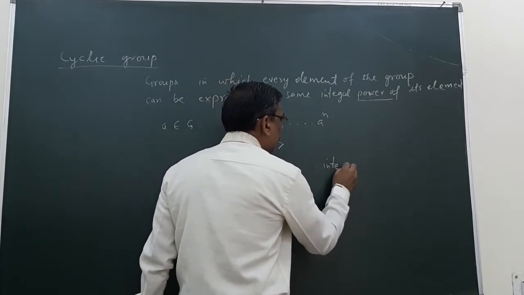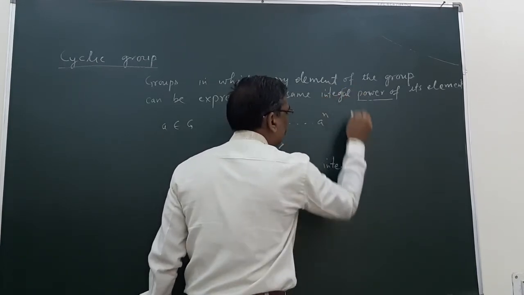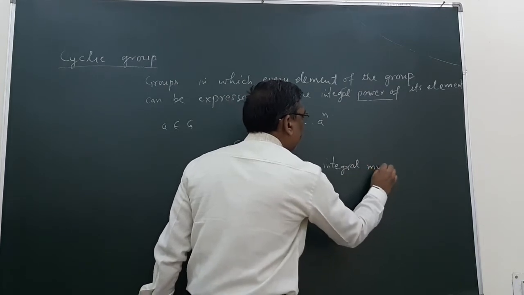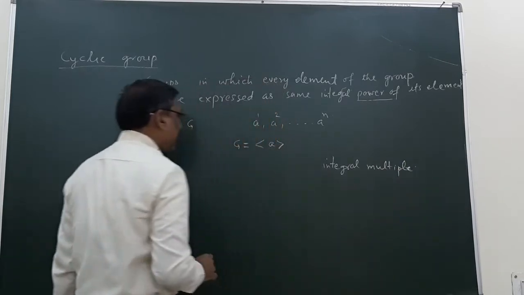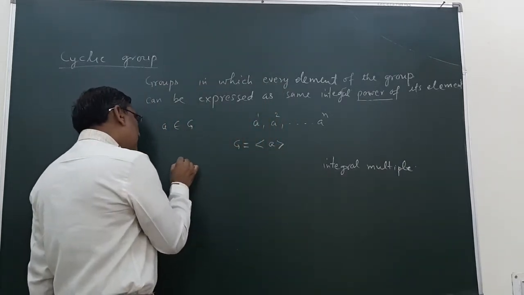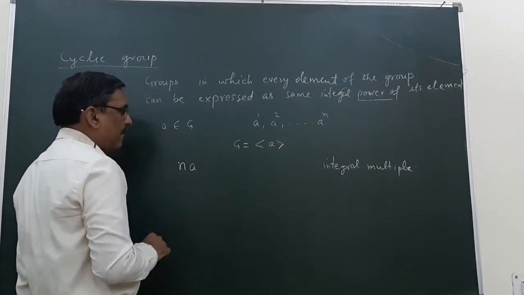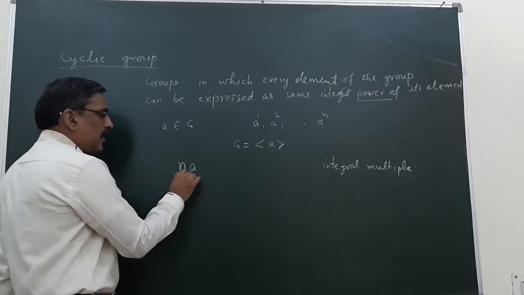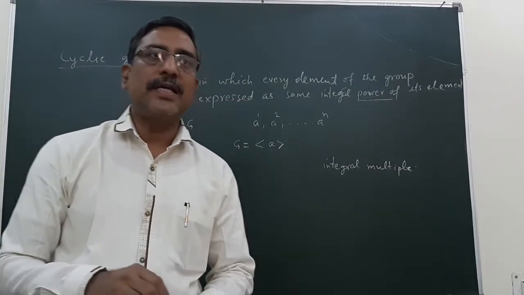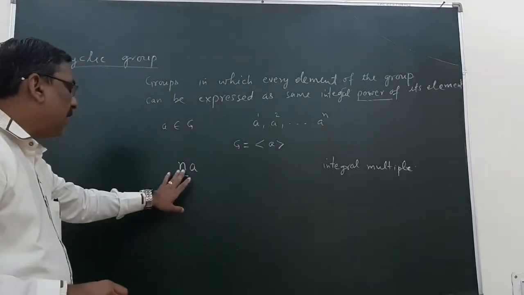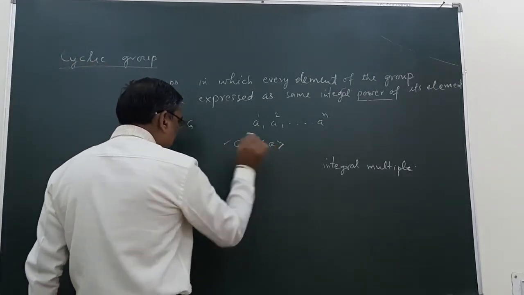We can write it in this way: n is an integer and A is any element, means every element of the group can be expressed as some integral multiple of A. Then in this case G is generated by A.